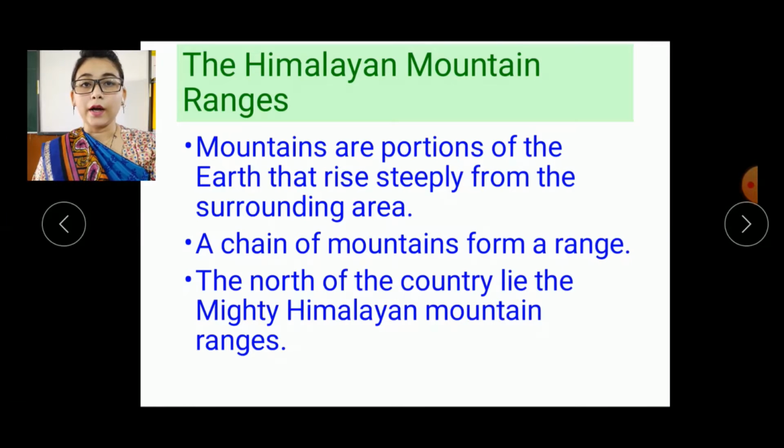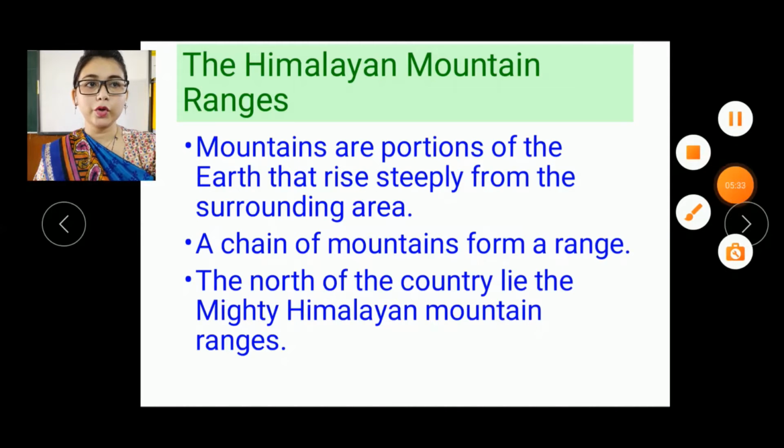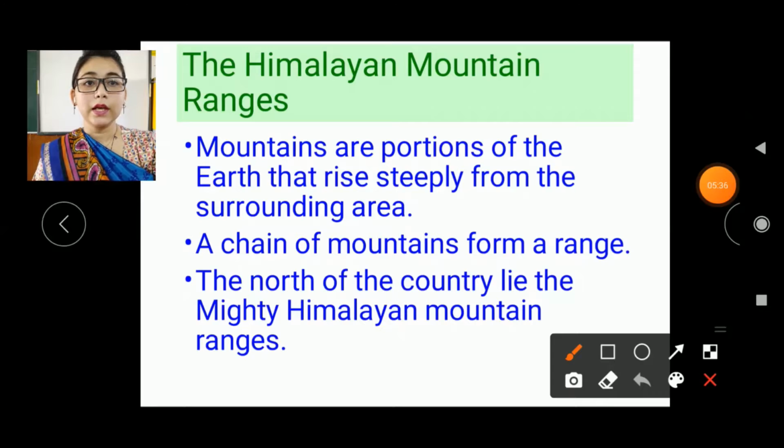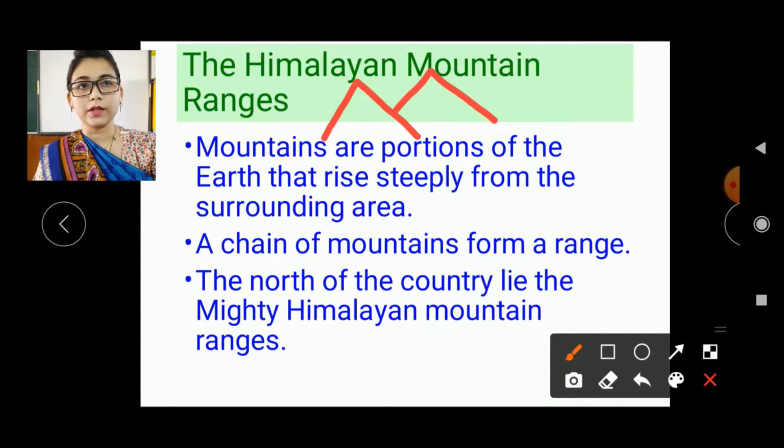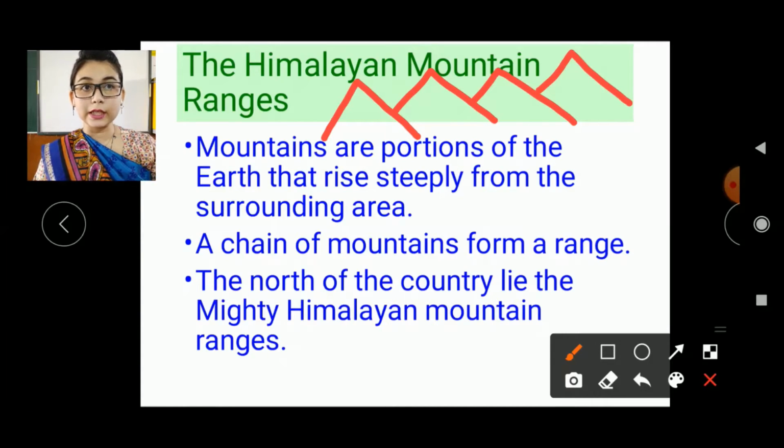Okay, another point, a chain of mountains forms a range. Means you see the mountains in sequence. How? Let me show you here. So students, these mountains are in chains. Like this. Okay, here you can see these are the mountains, and here you can see how these are in sequence. So that is why it is known as a mountain range.